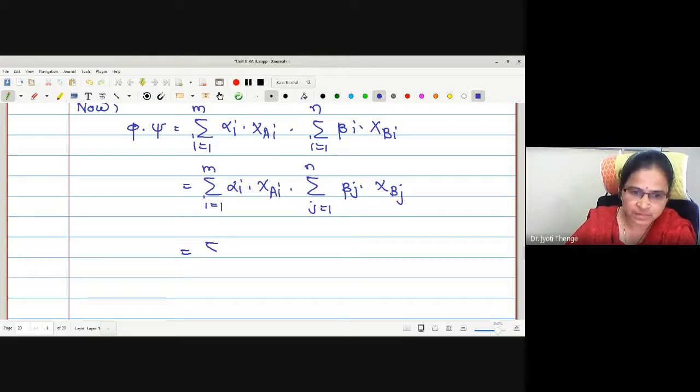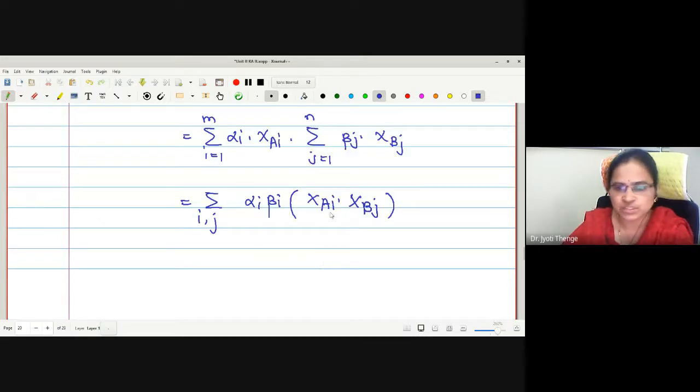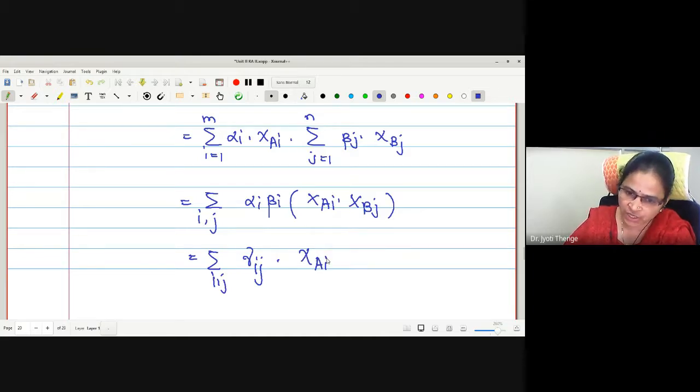The sum is running over i and j now. Alpha_i beta_j chi A_i into chi B_j, a product. This product I'll call a new number, say gamma_ij, and this is nothing but the characteristic function of the intersection A_i intersection B_j.